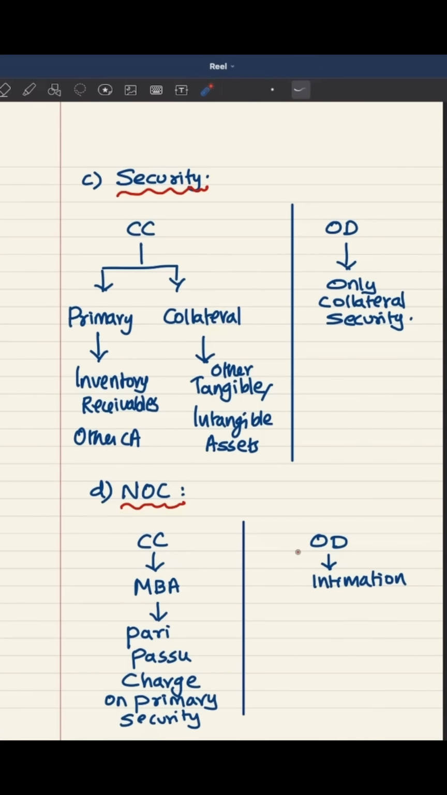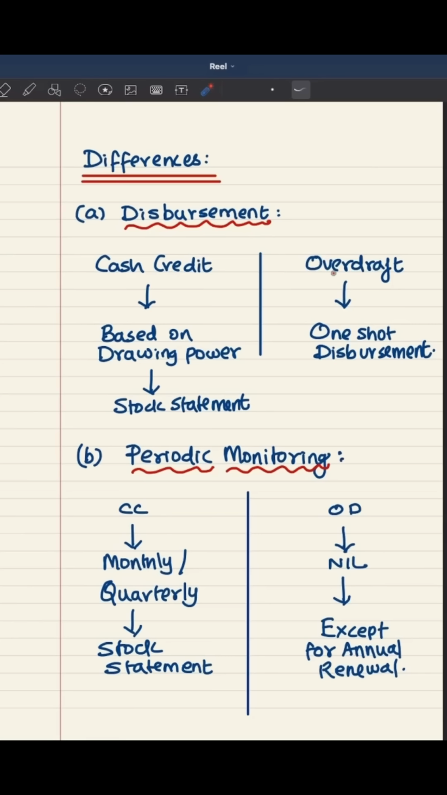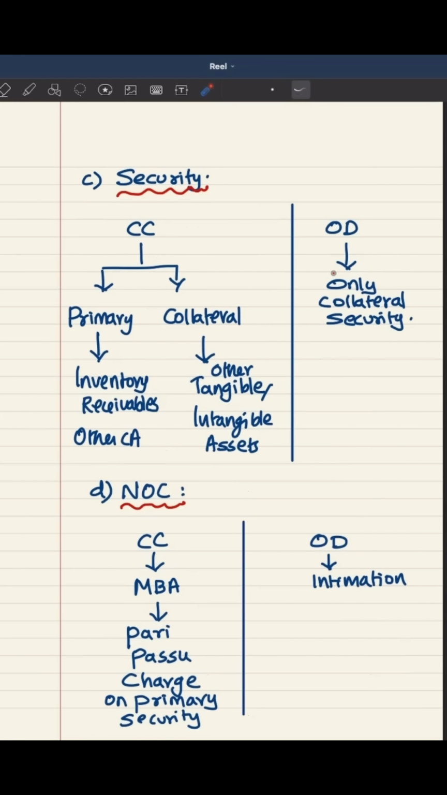If an entity has already availed overdraft, they have availed it on the basis of collateral security. And now if they are availing additional overdraft facility with a different bank against a different asset, then no NOC is required. Just an intimation is sufficient to the existing bankers, because here no permission or no ceding of charge is required. So these are all the broad differences between cash credit and overdraft facility.